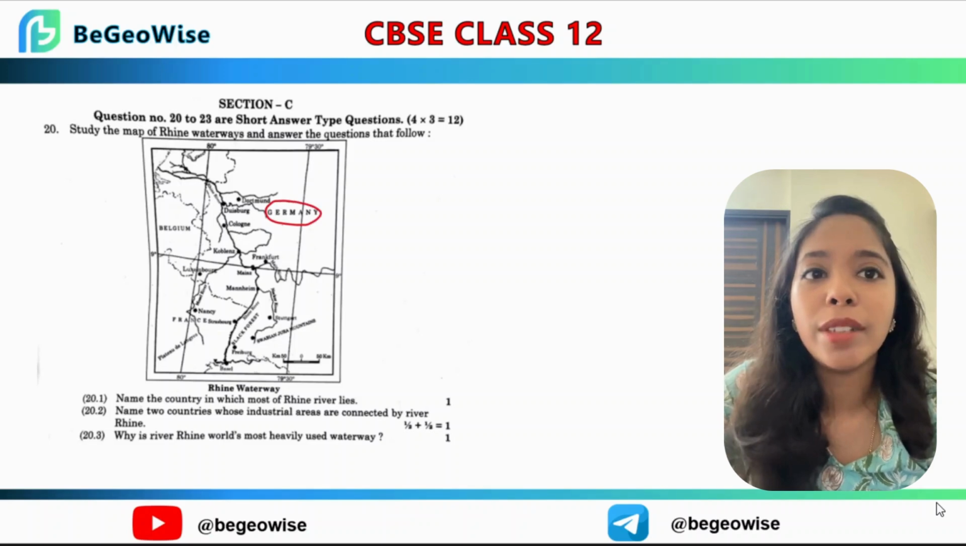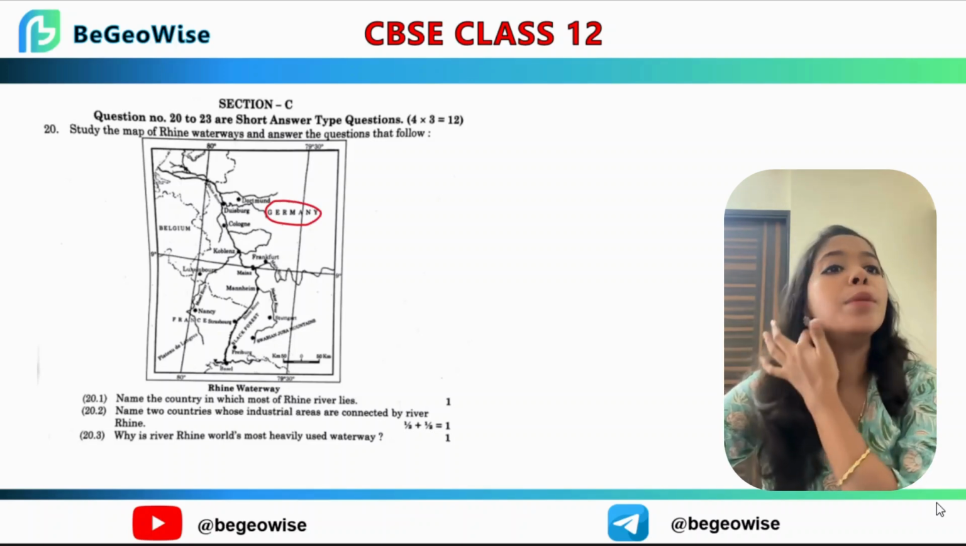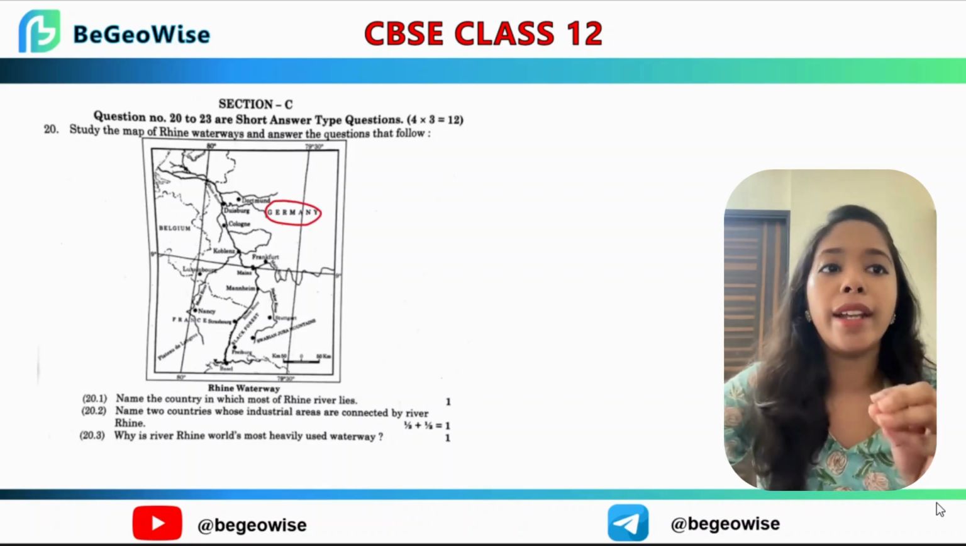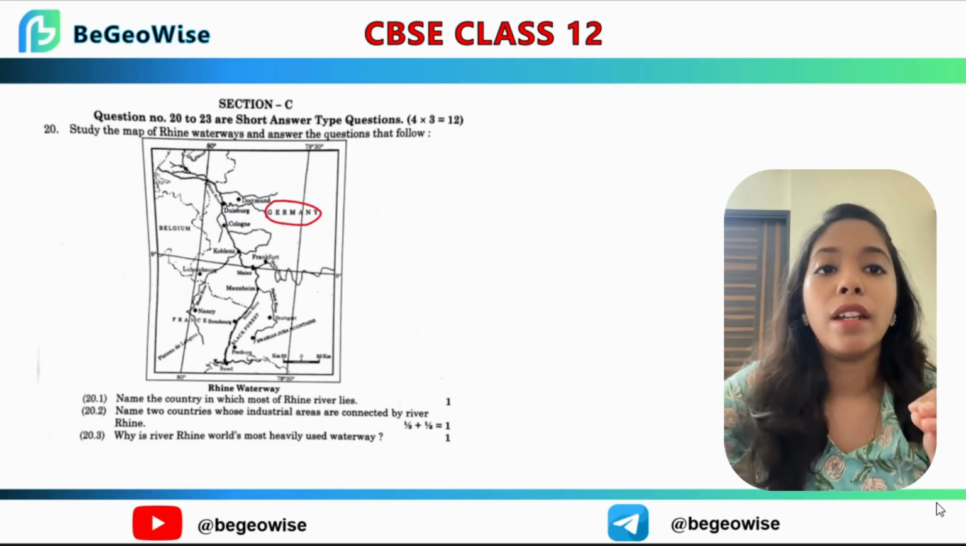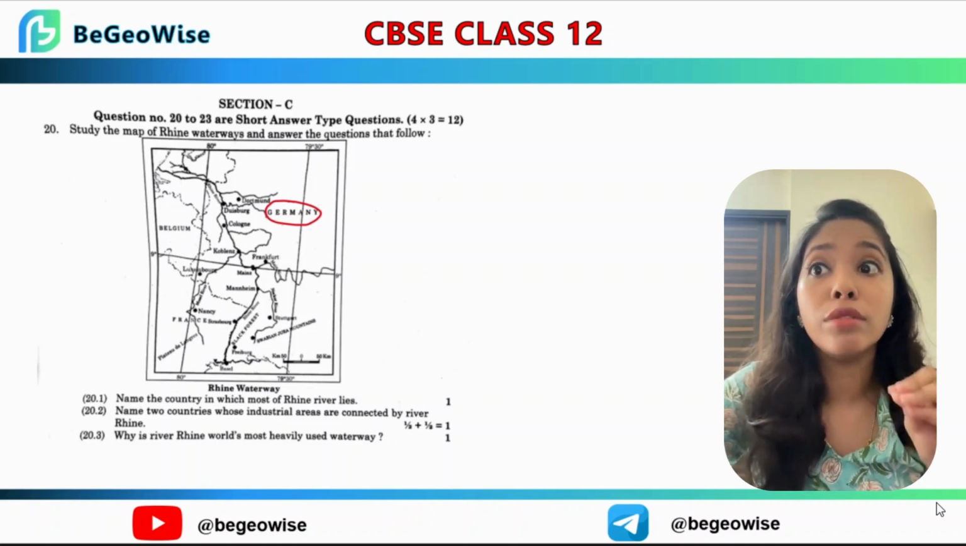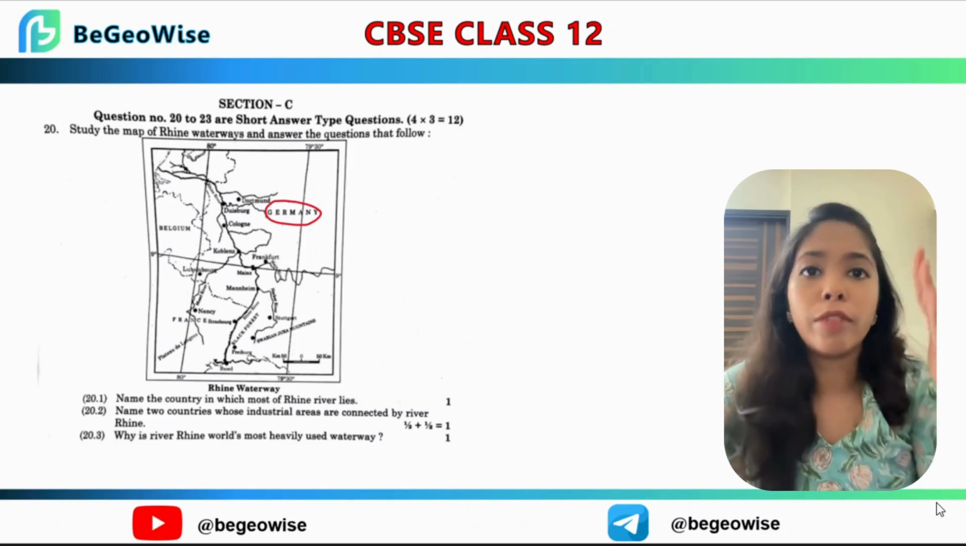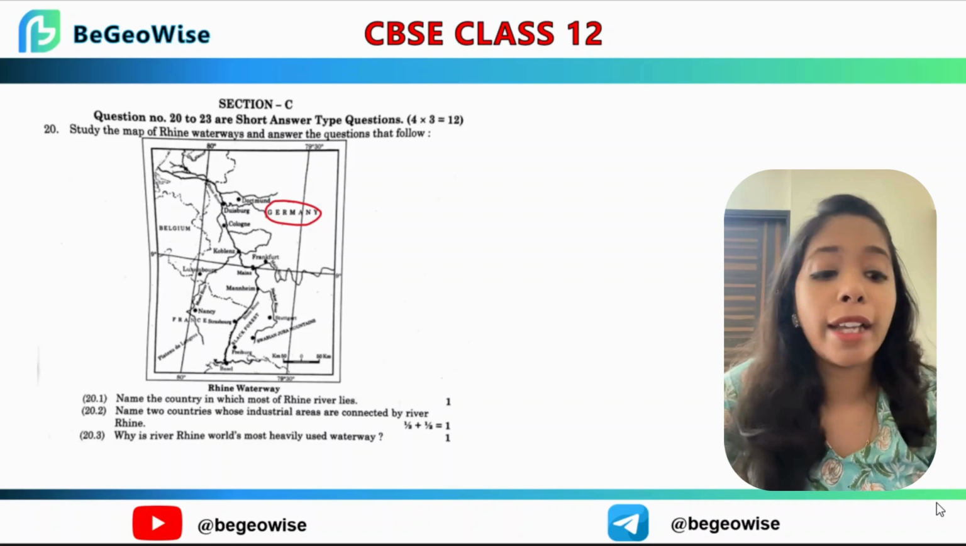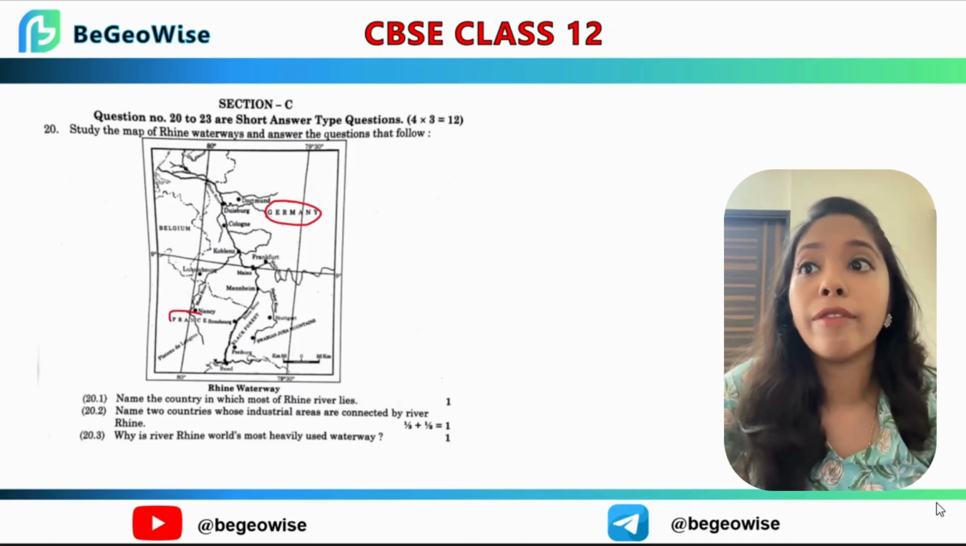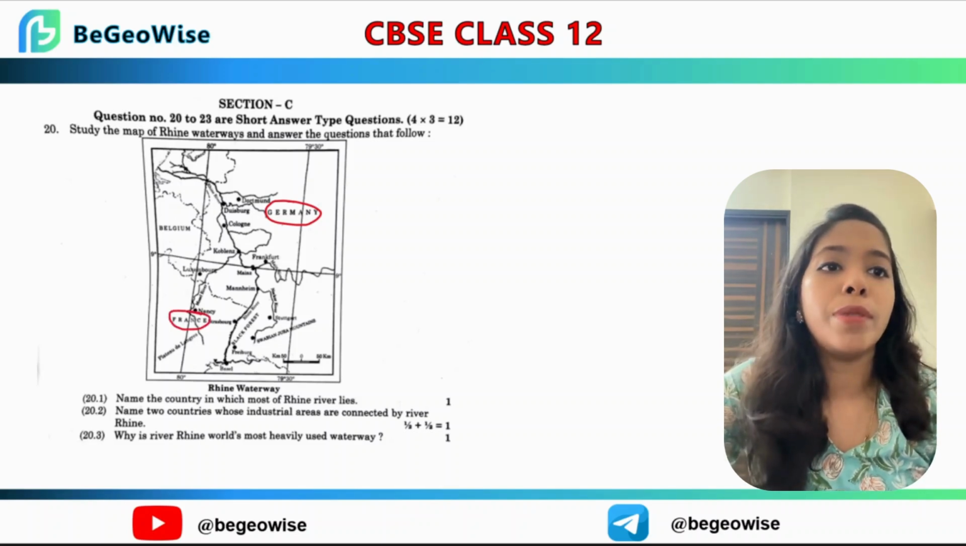Yes, it is Germany. Next, name 2 countries whose industrial areas are connected by River Rhine. Look at the map and answer which 2 countries you see prominently. Easy to answer. Any 2 countries through which the Rhine is flowing. I can say consider Germany and France as the options.